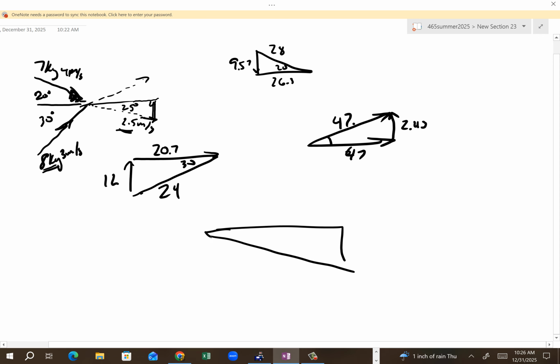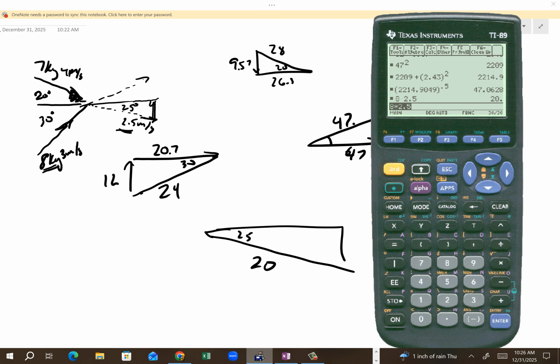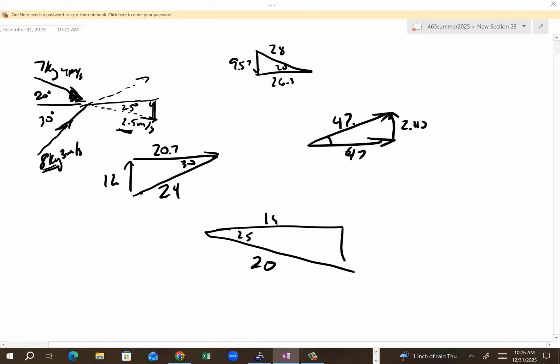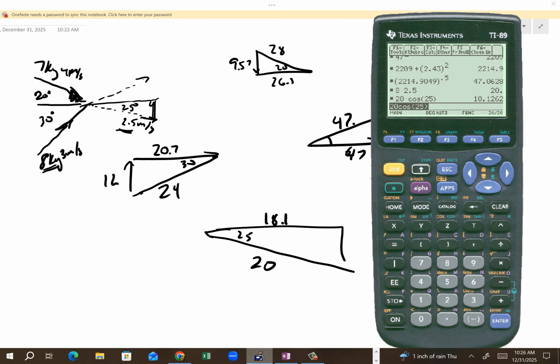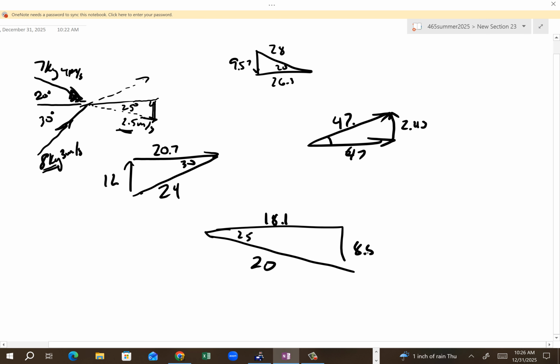Again, it's all triangles. I don't know what's so hard about this. So, it's 20. And so then 20 cosine 25 is 18.1 up here. And sine of 25 is 8.5 over here, if you will. Does that make sense?